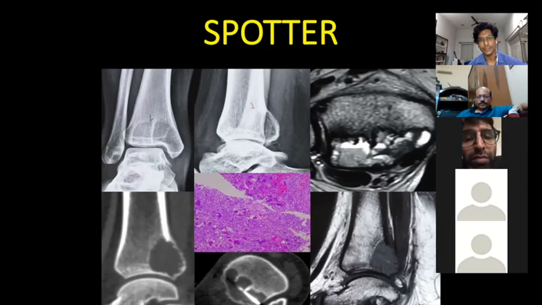Sir, here we can see an osteolytic lesion at the distal part of the tibia with a narrow zone of transition, without any sclerotic margins.